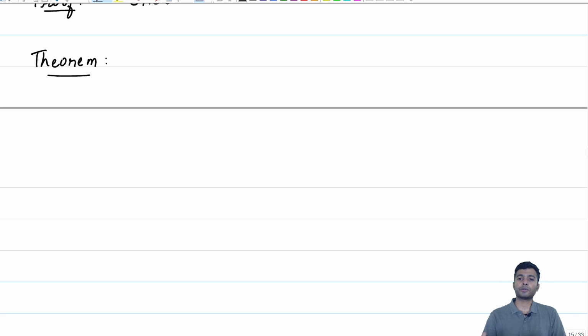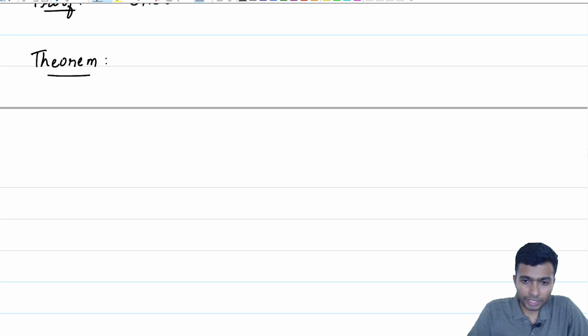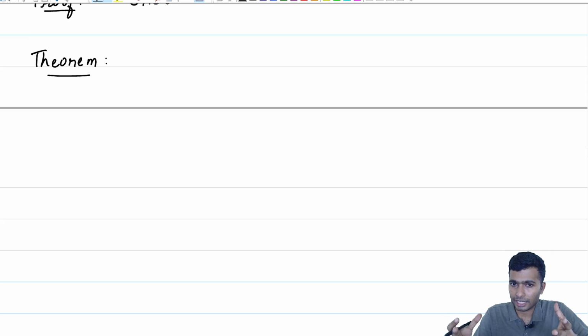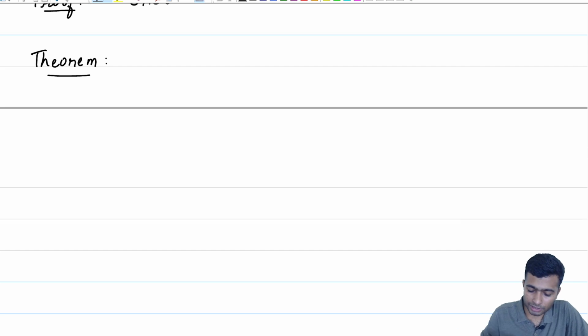If we look at S_1 union S_2, the question is whether it is again linearly independent. The answer is yes. In fact, for each lambda_i, if we have such an S_i consisting of linearly independent eigenvectors corresponding to lambda_i, then the union will be a linearly independent set. So let me write it down.